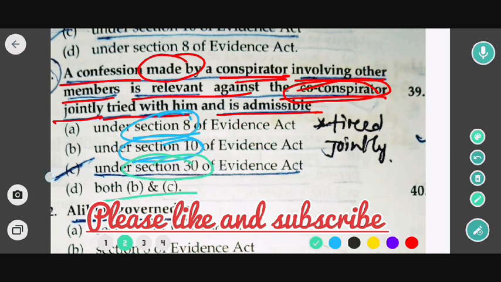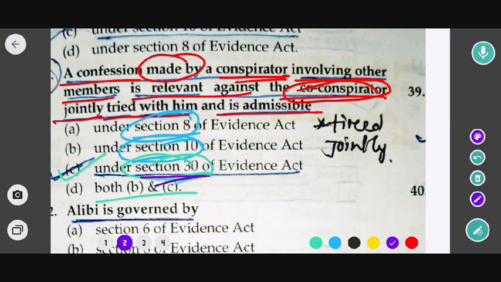So the correct option would be option C, that is under Section 30 of the Indian Evidence Act. That means tried jointly. So in this case, option C would be the correct answer. Now moving to the next question.